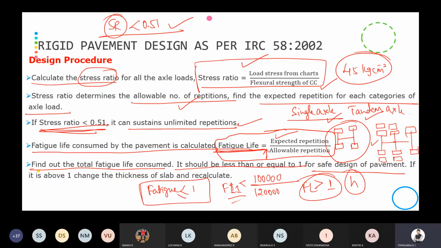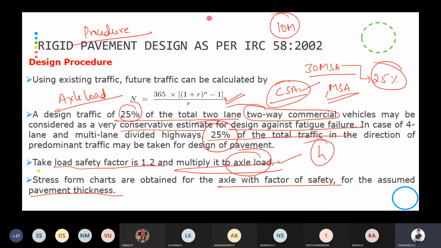Okay, so this is the step-by-step procedure we have to follow. The first one is future traffic you are going to consider. Then 25% of the traffic you are going to consider for two-way commercial. If it is multi-lane, for one direction you are going to consider 25% of the traffic. Second, we have to take a factor of safety equal to 1.2, and we should multiply that 1.2 with the axial load.